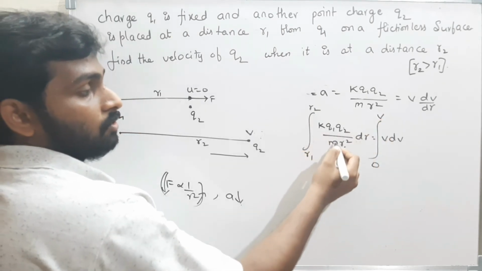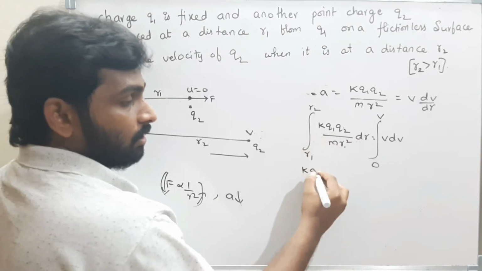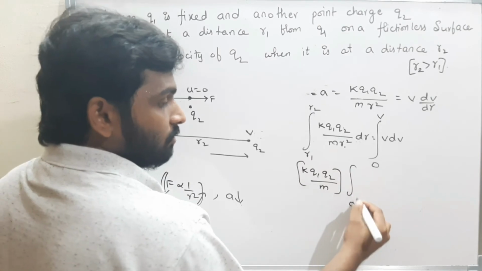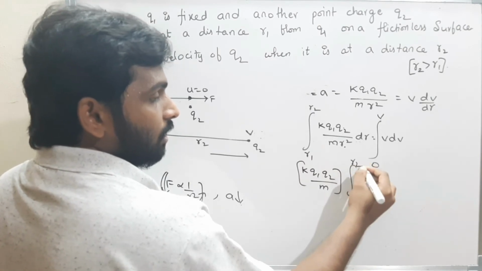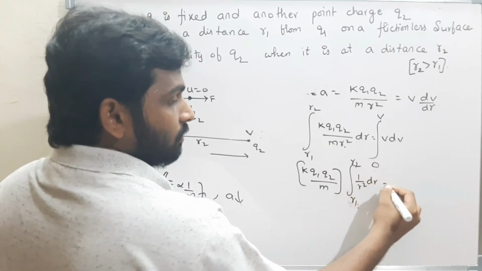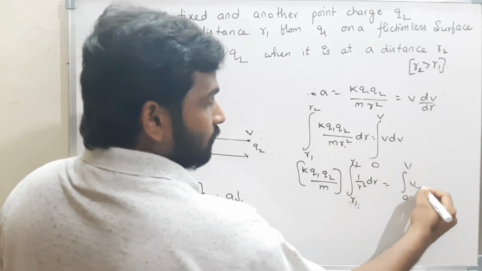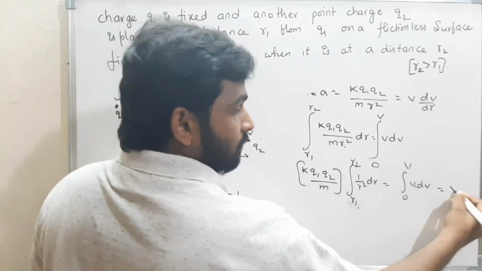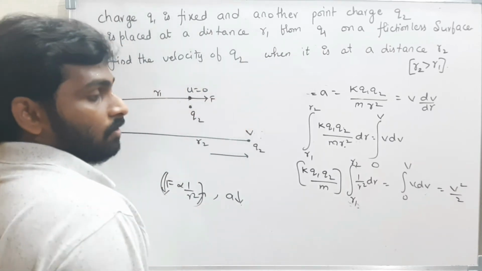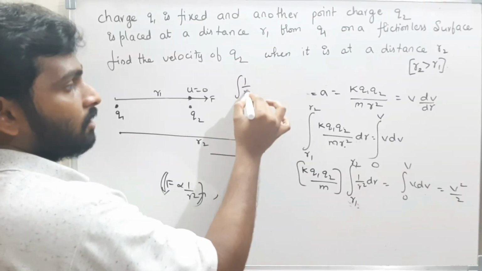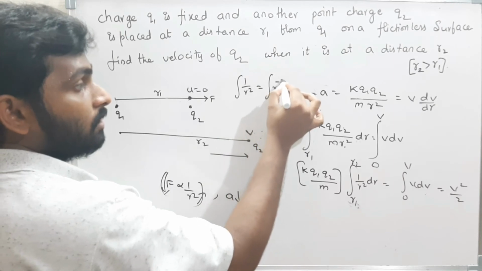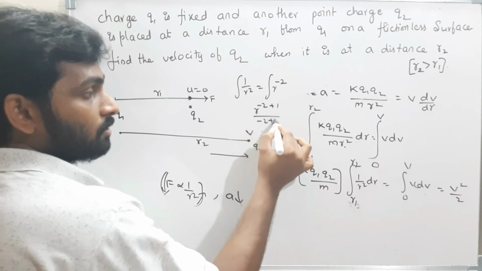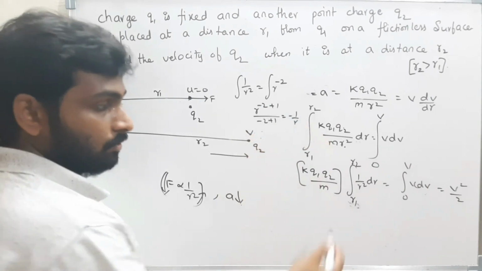Now k q1 q2 by m is constant, therefore it will come out of the integral. The integration from r1 to r2 of 1 by r square dr is equal to the integration from 0 to v of v dv. The integration of v is v square by 2. The integration of 1 by r square is the integration of r power minus 2, that is r power minus 2 plus 1 by minus 2 plus 1, which is nothing but minus 1 by r.